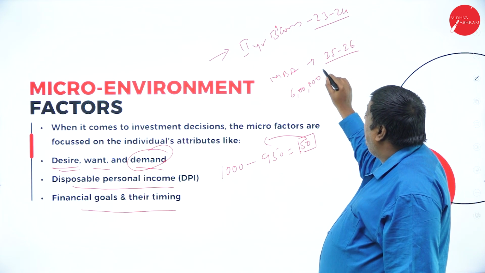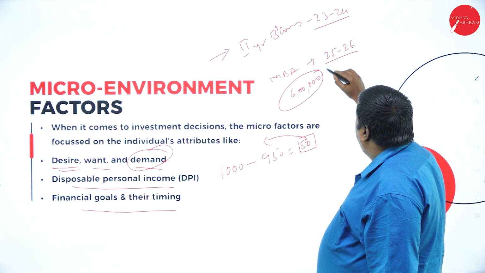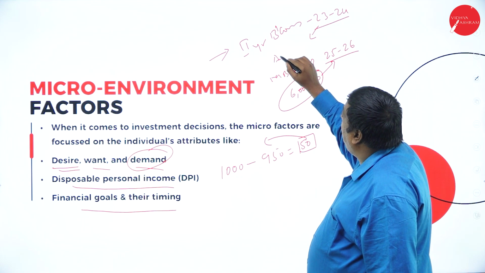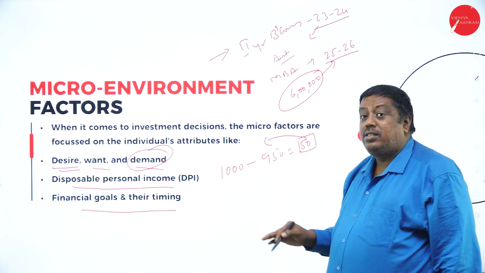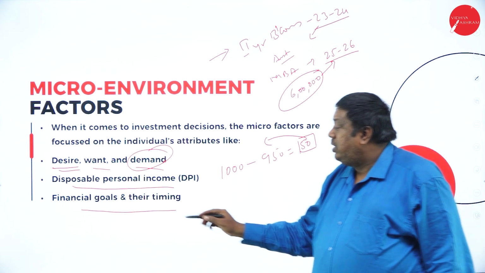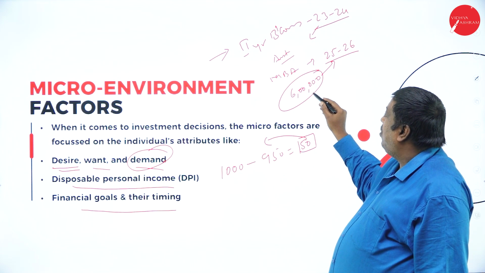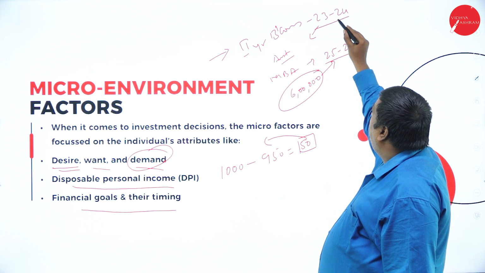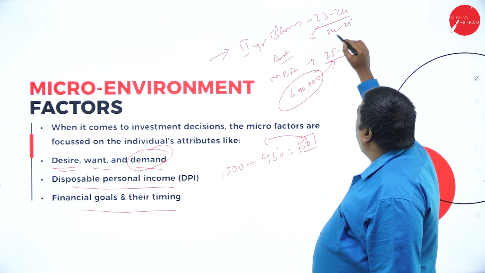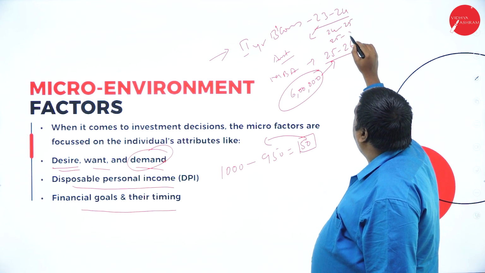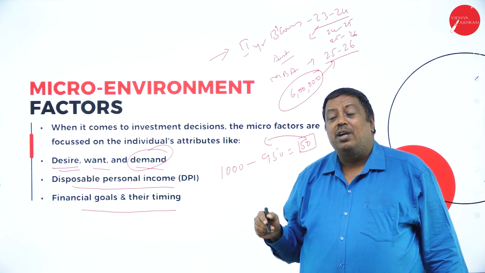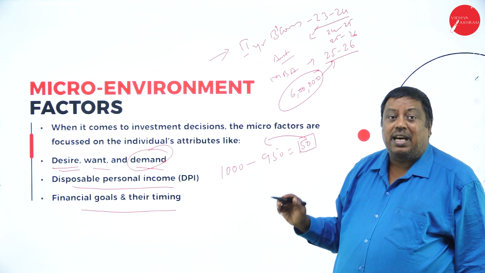If I want to invest 6 lakhs in the year 2025-26, what is the amount I have to keep aside now? See, it supports me to think about what financial goal is required for me, and for how many years it is required. 2023-24, 24-25, next 25-26. That means I have only 1 year's time. In this 1 year, what is the amount I have to keep aside?